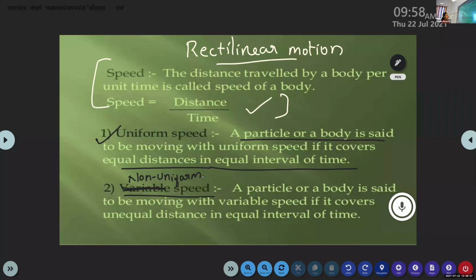A particle or a body is said to be moving with non-uniform speed or variable speed if it covers unequal distance in equal intervals of time. This is the second type of speed. The first one is uniform speed and the second one is non-uniform speed.